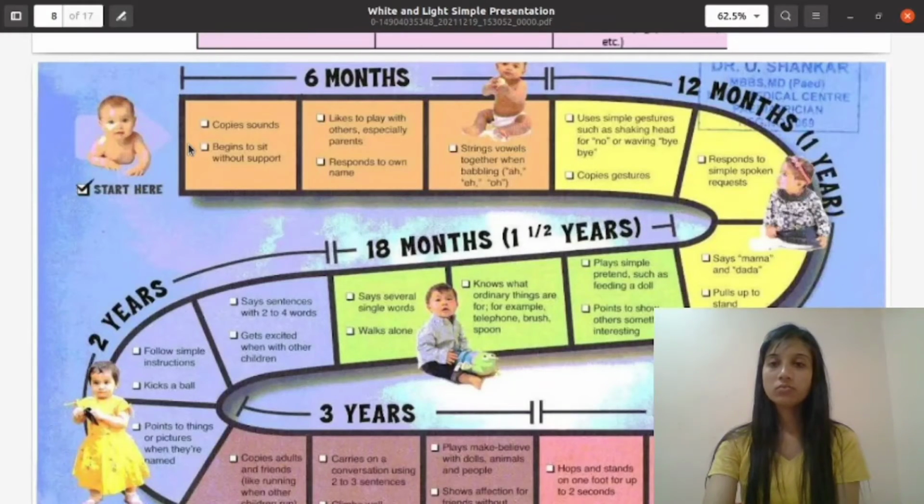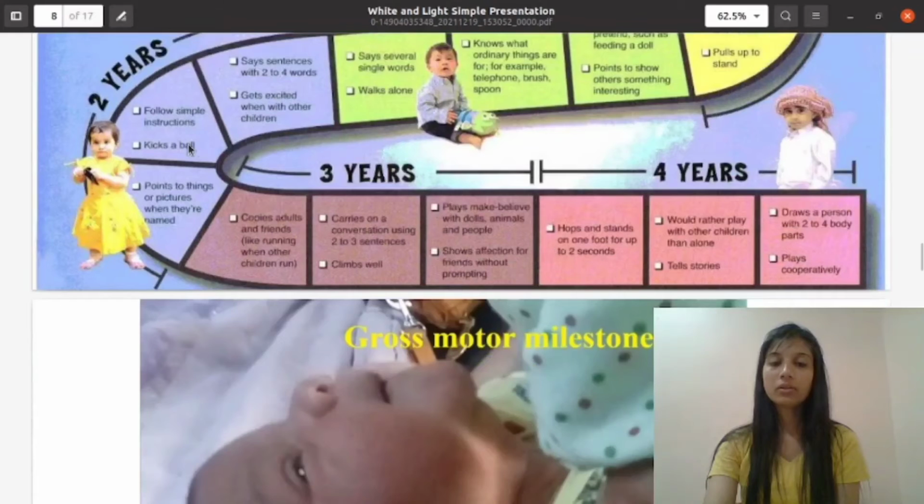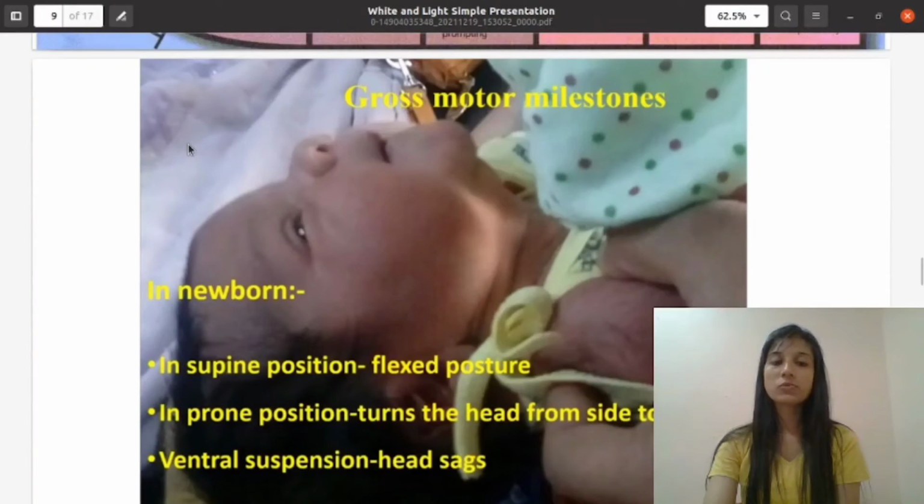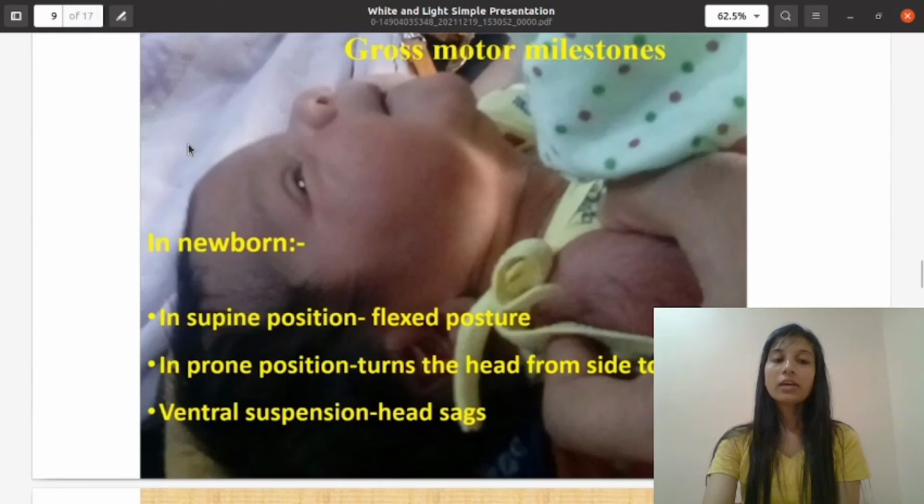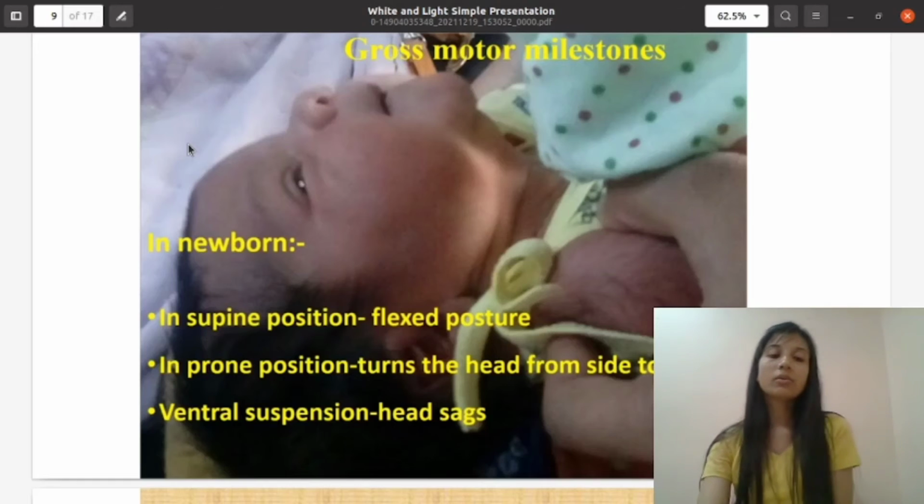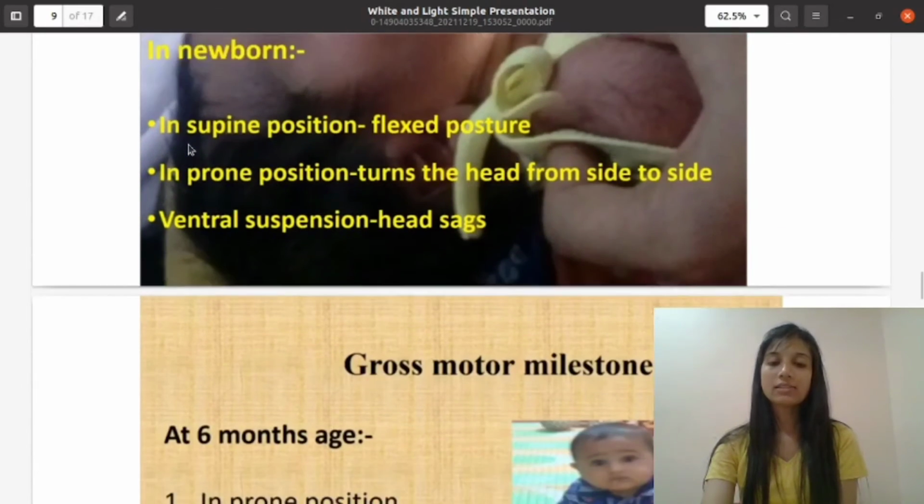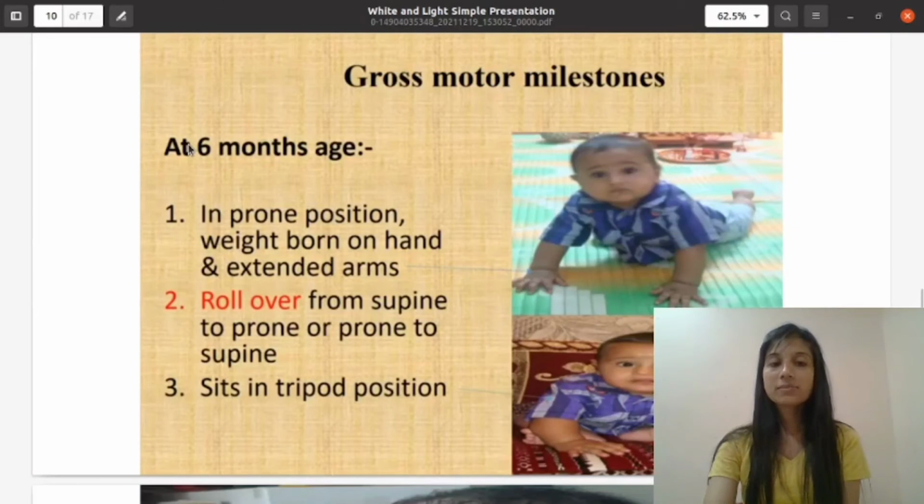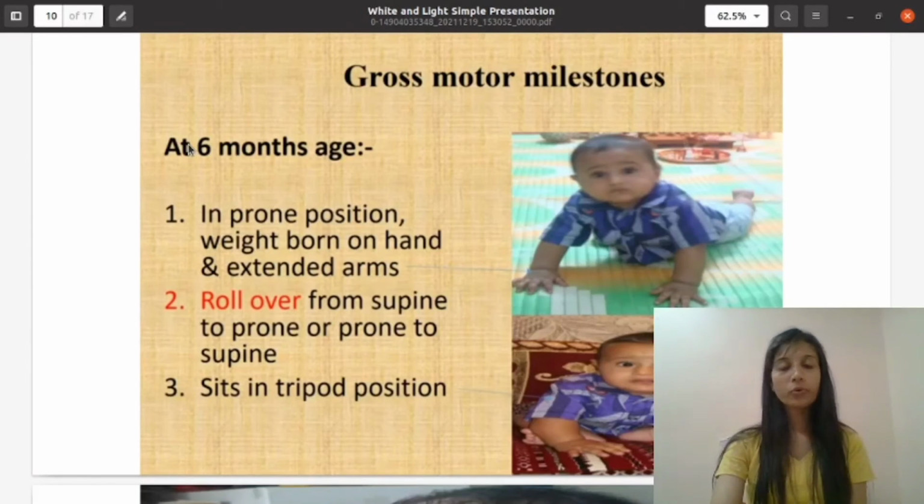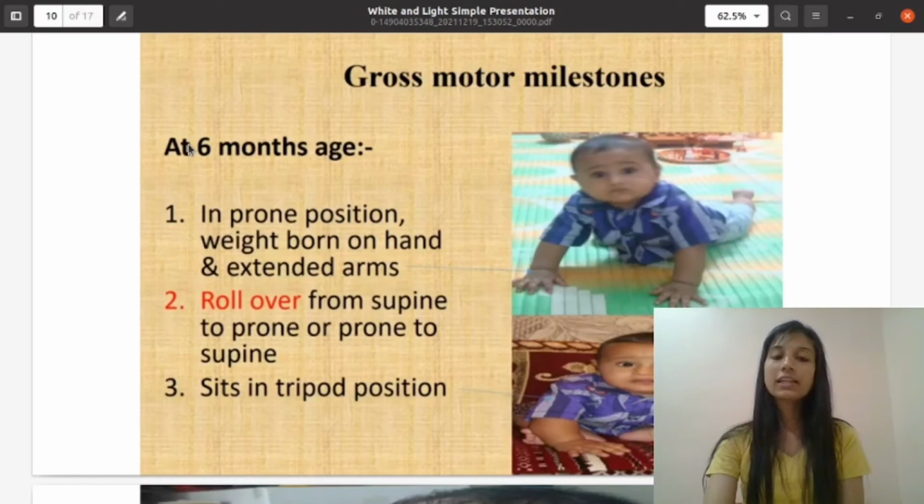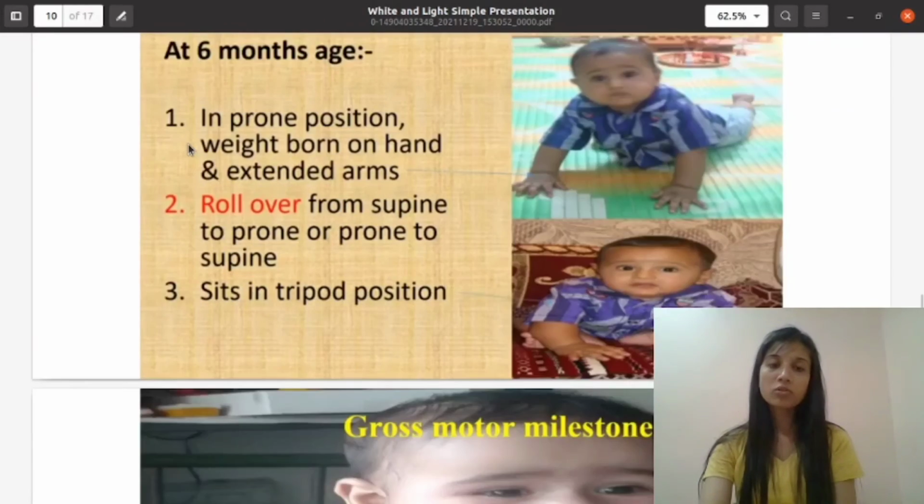The diagram shows you development. Now gross motor milestones. In the newborn: in supine position, flexed posture; in prone position, turns the head from side to side. This all comes in newborn. Ventral suspension, head extends. At the age of 6 months, in prone position, weight bearing on hand and extends arm, rolls over from supine to prone or prone to supine. These are the gross motor functions. Sits in tripod position, you can see in the image also.